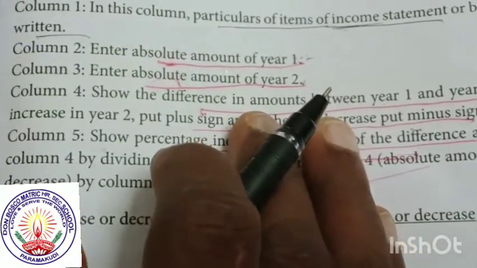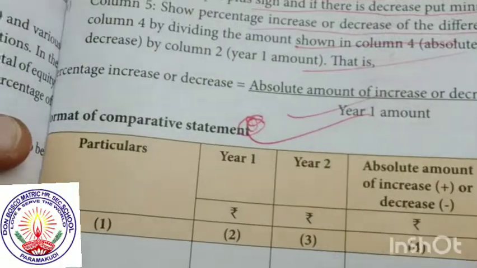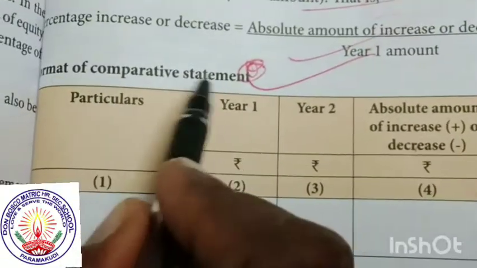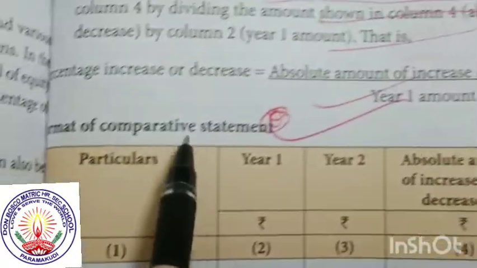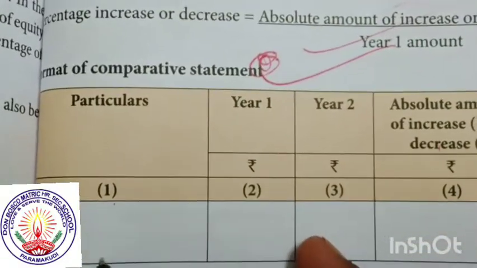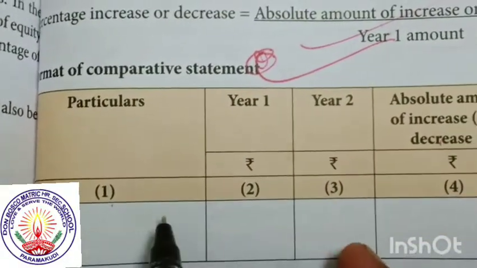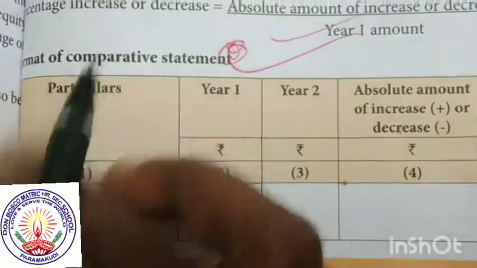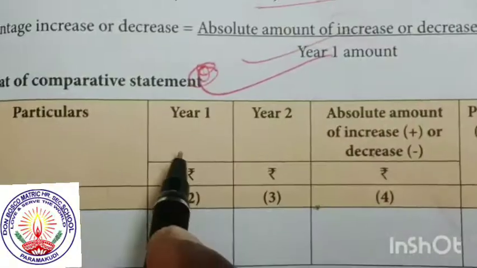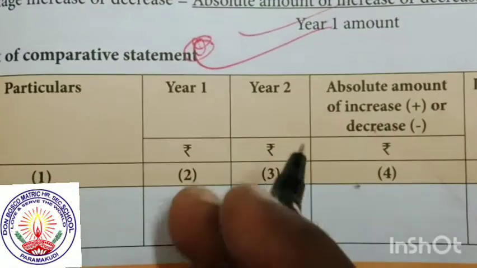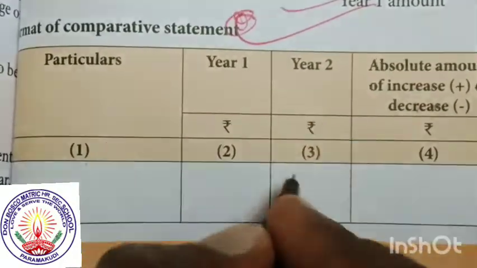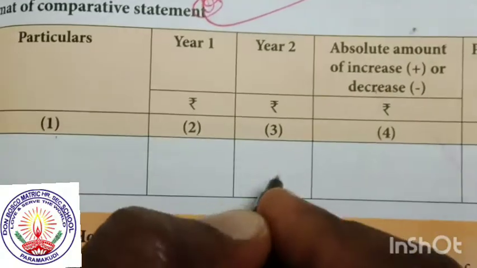Simply say, you know the concept, you understand the workout for the sum. Simple format for comparative statement. This format is easy to understand. Format of comparative statement. Particulars: for example, total revenue, total other incomes, less any expense. It gives the particular columns. First year 2019, how many rupees of income and expense. Second year 2020, how many rupees of income and expense.